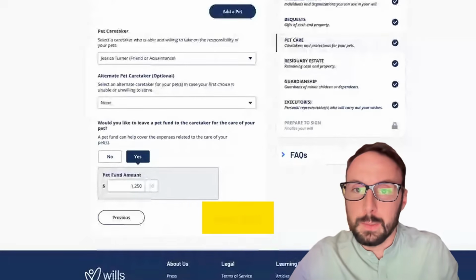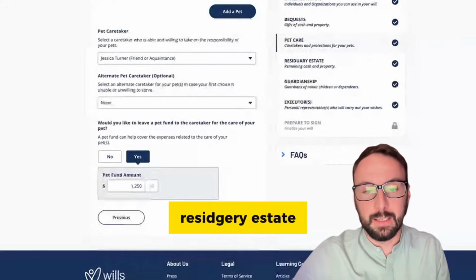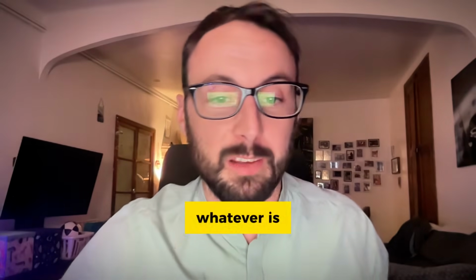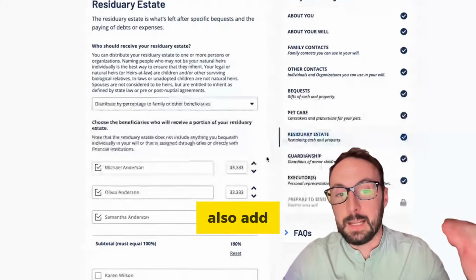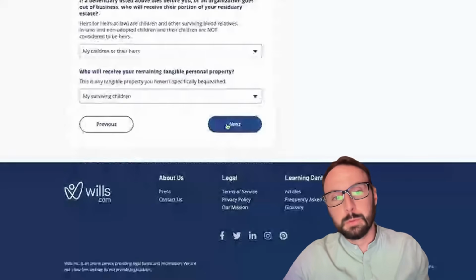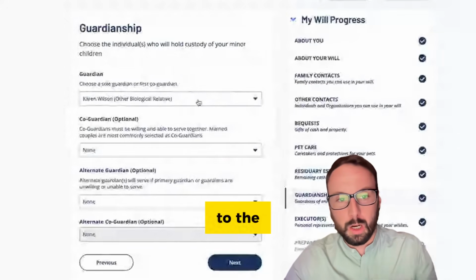And finally, we get to the residuary estate. Now, she has decided to split whatever's left between her children equally. You can also leave it all to a single person, or you can also add different amounts. It's up to you. Moving on, we get to the guardianship section.